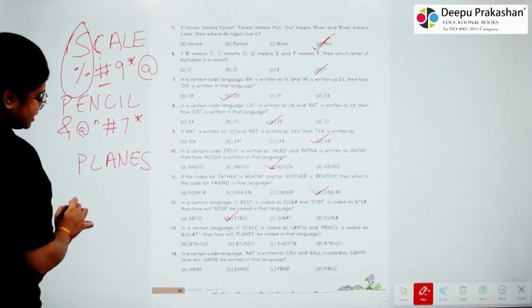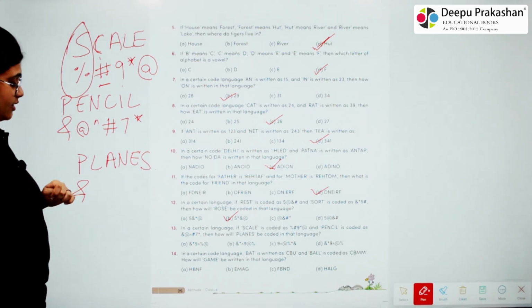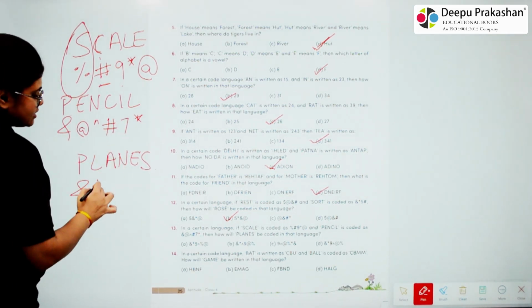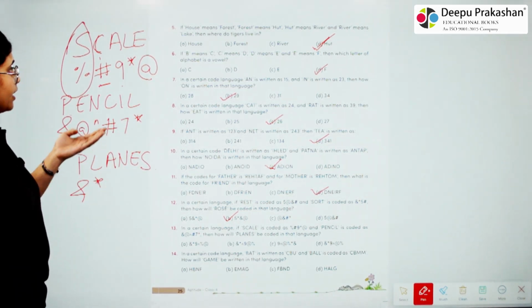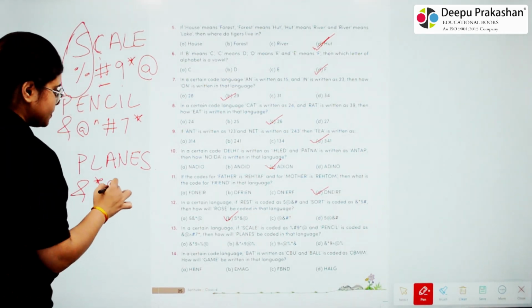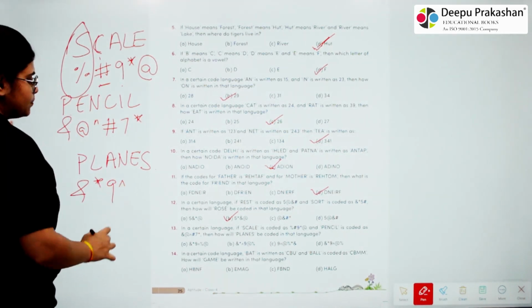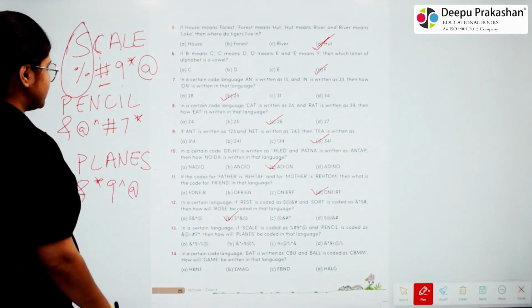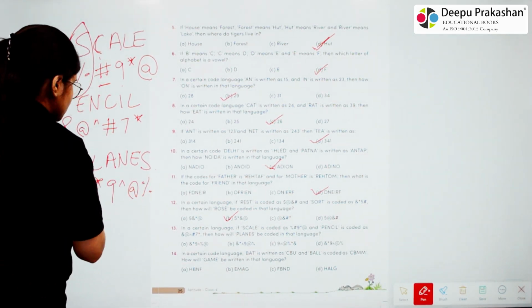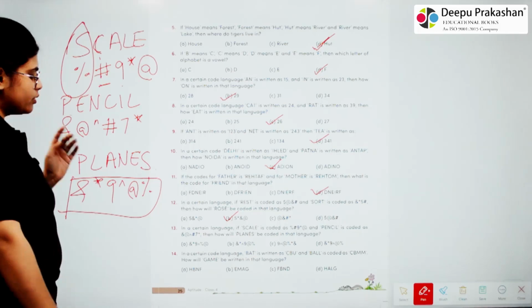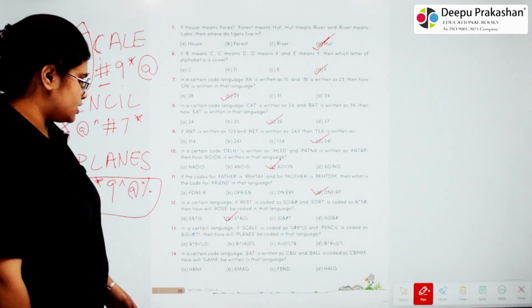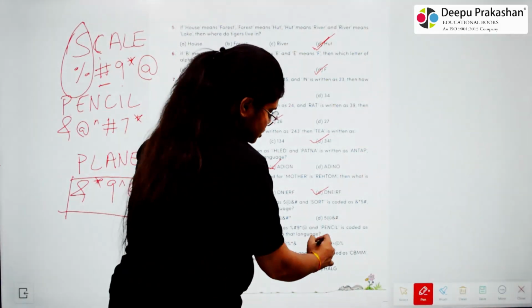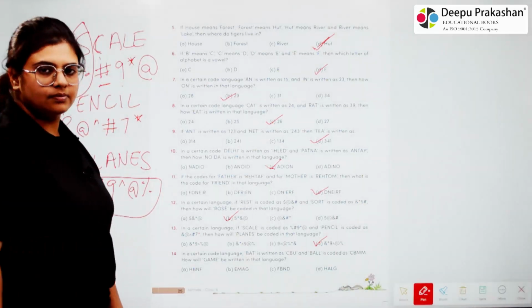Here P is denoted as &, L is as star, A as 9, N as power, E as @, and S as %. So & *9 power @% will be the answer. So our answer will be D. Okay.